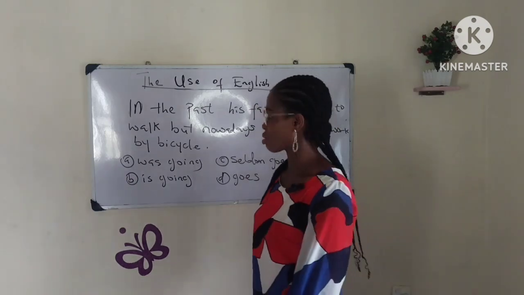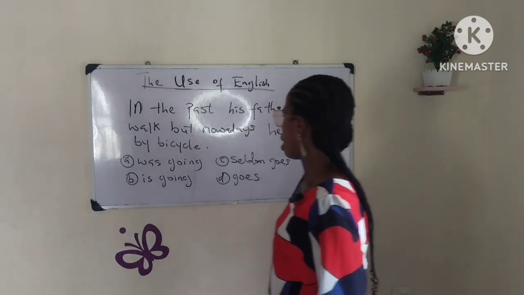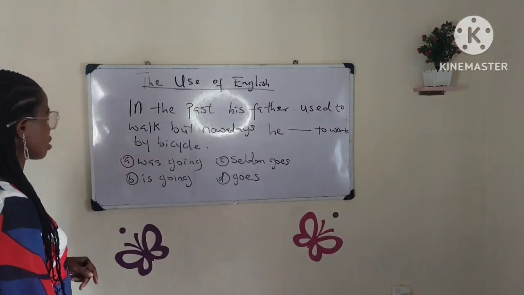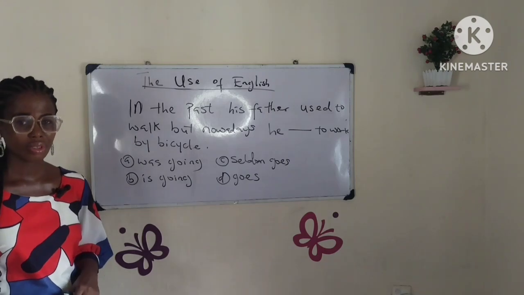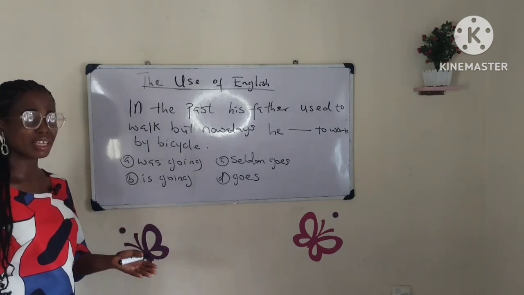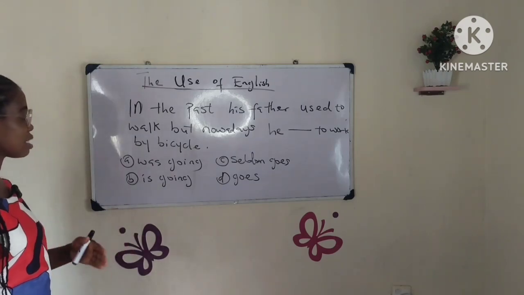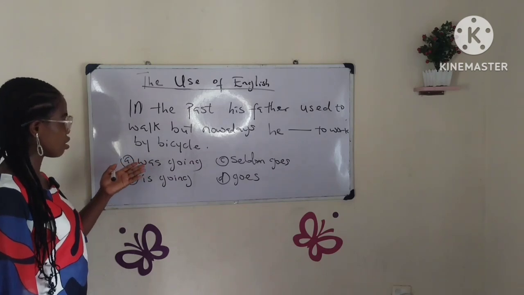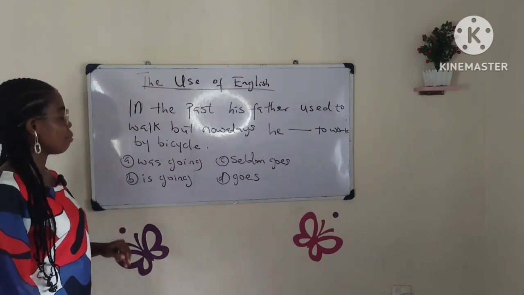Okay, now let's see this question from the past questions. In the past, his father used to walk, but nowadays he dashes to work by bicycle. Okay, now what does this sentence talk about? It talks about a routine, right? What someone does regularly. So it talks about a routine. In the past, his father used to walk, but nowadays he dashes to work by bicycle.